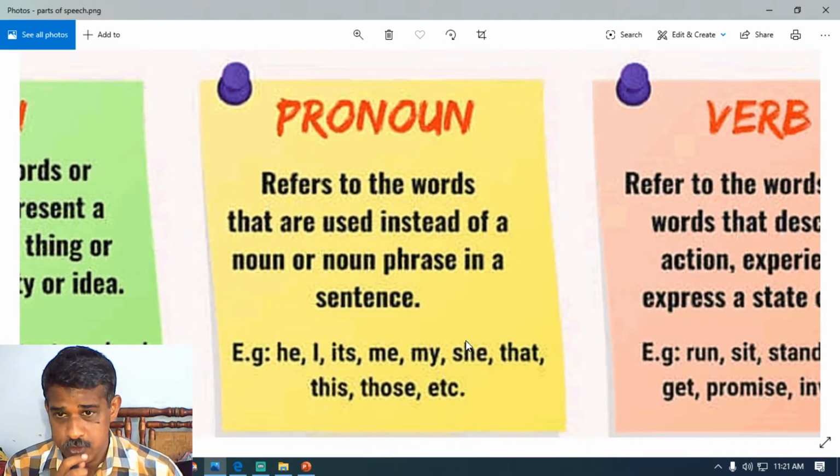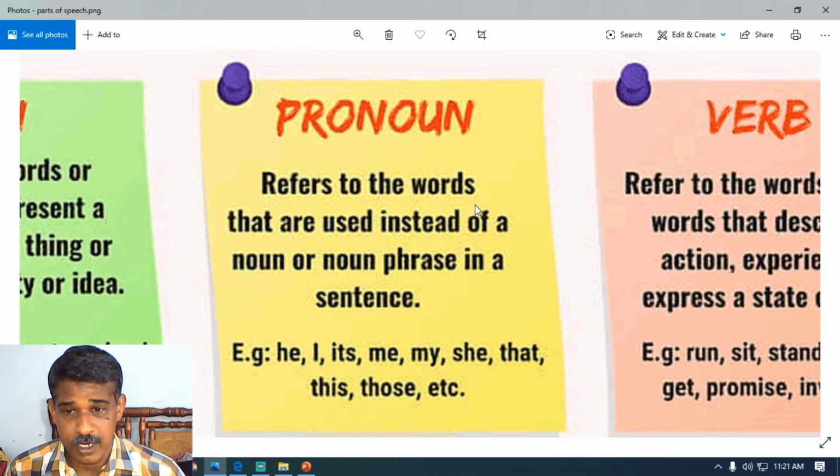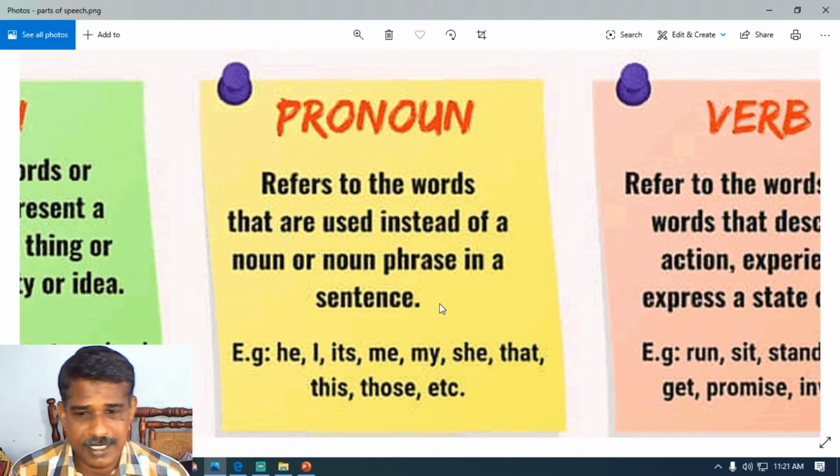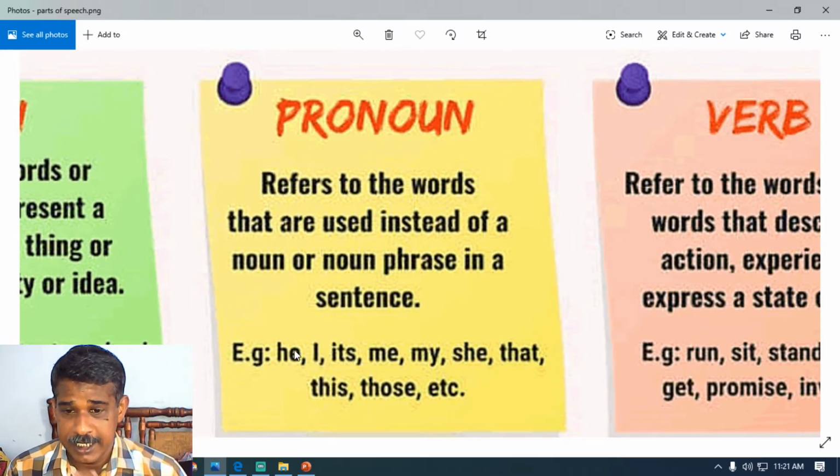Well, students, today we will learn about pronoun. The word pronoun refers to the words that are used instead of a noun or noun phrase in a sentence, like he, I, its, me, my, she, that, this, those.